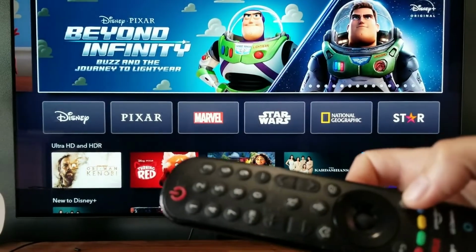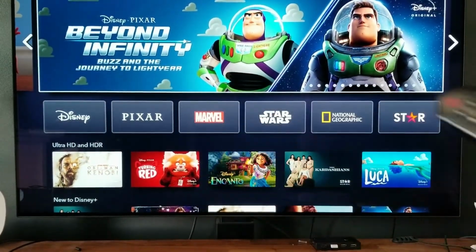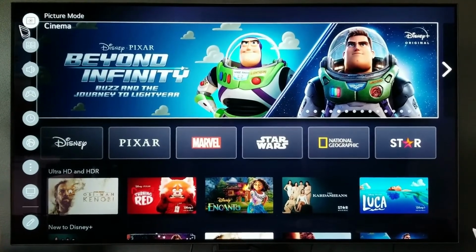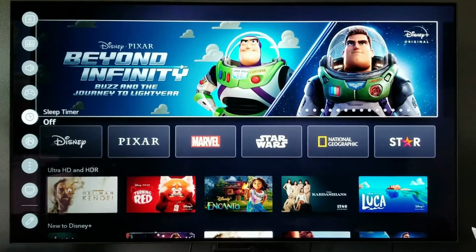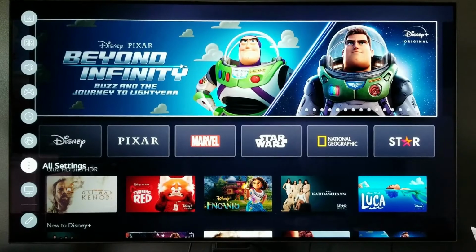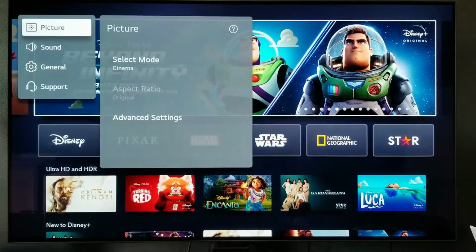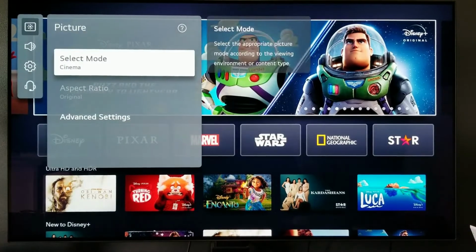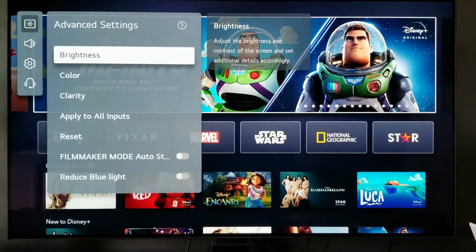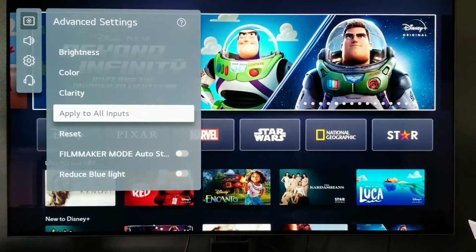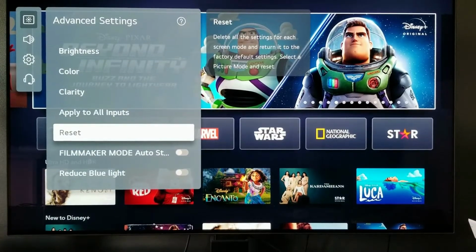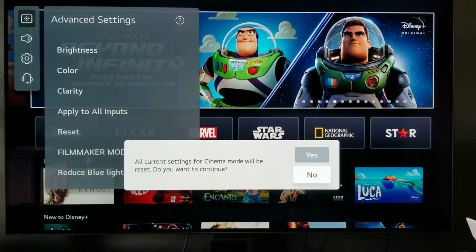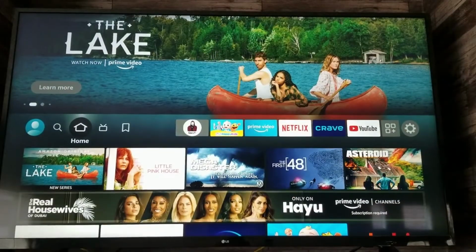On newer LG TVs you hit the setting button on the remote and then you need to scroll down to all settings. Through the picture menu, go to advanced settings, and then you can see the reset button. The reset button will change all the picture settings back to the factory default settings.